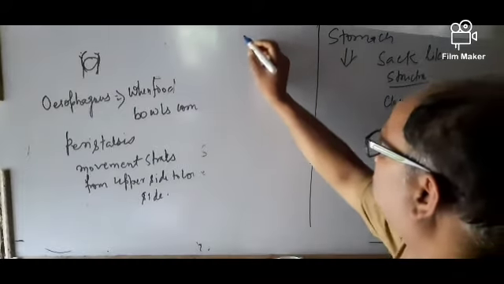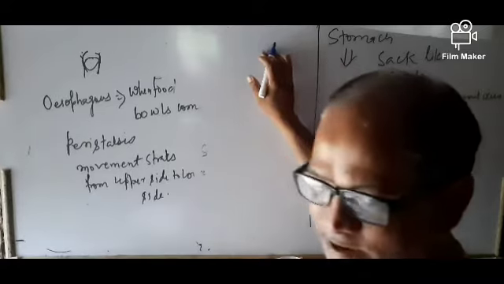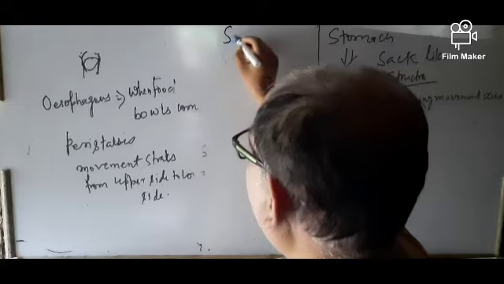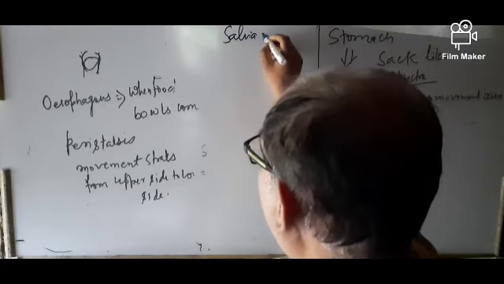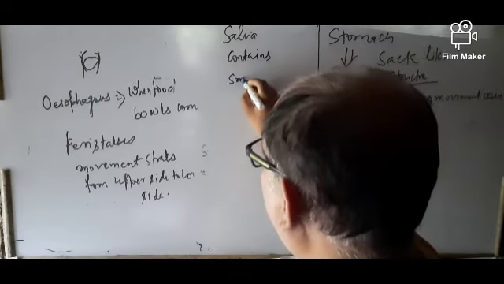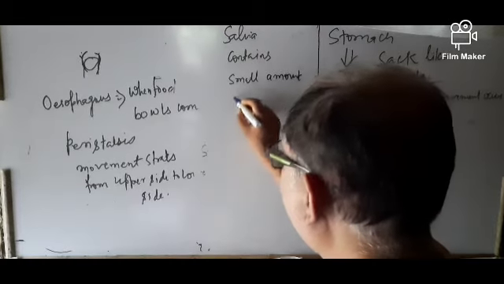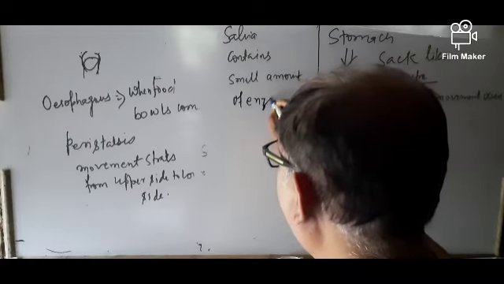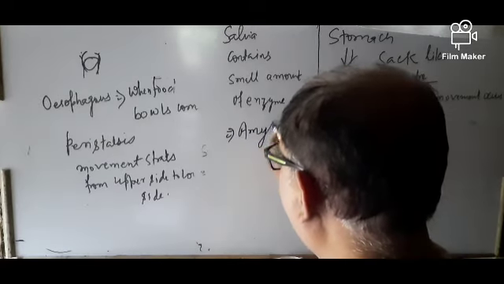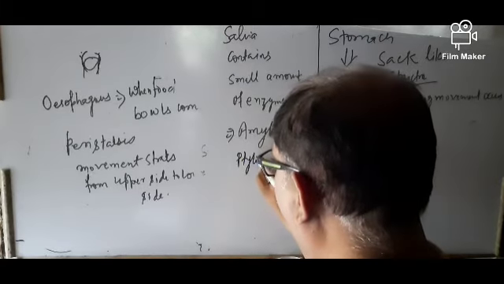The food from the mouth: there is a salivary gland in the mouth. Saliva contains a small amount of enzyme. That enzyme is known as amylase, or it may be called ptyalin.